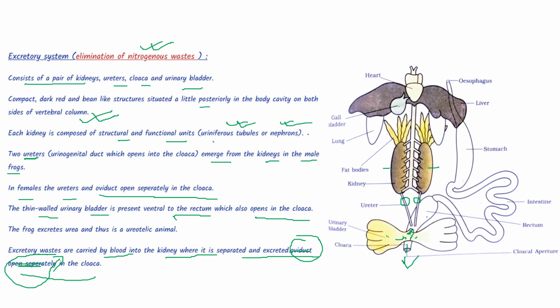So excretory wastes are carried by blood into the kidney, where they are separated and excreted through the cloaca. So this is in brief what is the excretory system in frog.